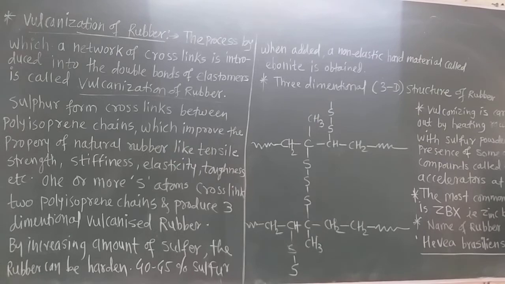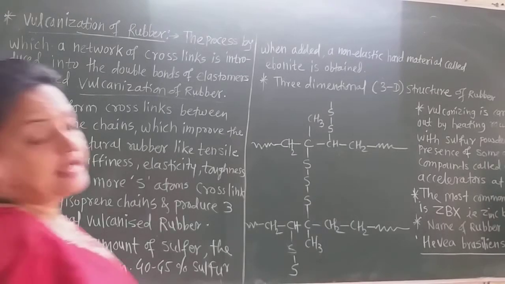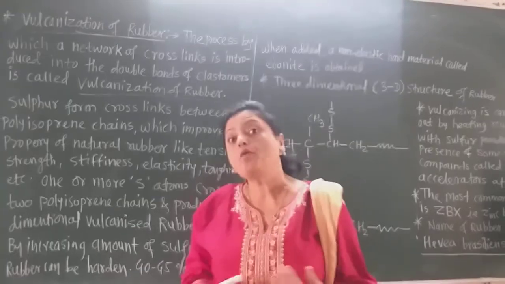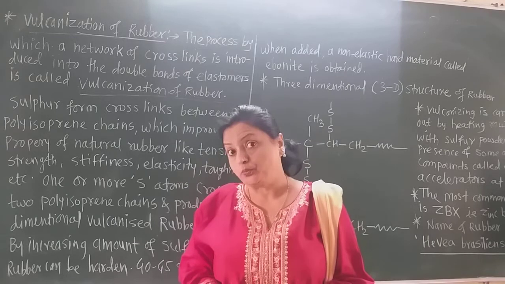Now let us first learn the vulcanization of rubber. There may be a short note on this topic in the board examination. So what is actually done in the vulcanization of rubber? I told you there is the addition of sulfur atoms in the double bond of the polyisoprene, that is